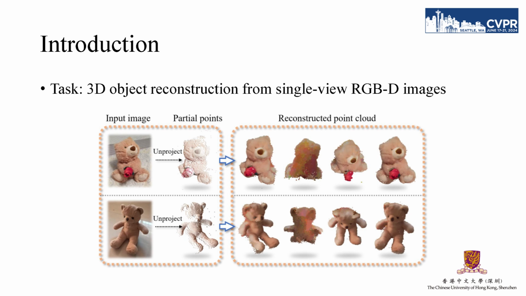IPoD focuses on the task of 3D object reconstruction from single view RGB-D images. Typically in this task, the image depth is used to inversely project pixels in the input image into 3D partial points, and the model is required to reconstruct the complete shape given the input image and partial points as monocular observations. Besides, the proposed IPoD is a category-agnostic reconstruction model with strong generalizability.